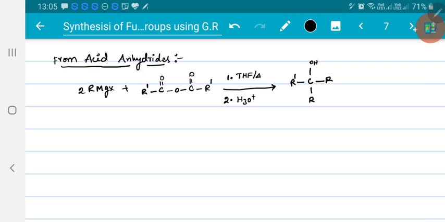We can prepare alcohols not only from aldehydes or ketones, but from epoxides also. Let me discuss that.